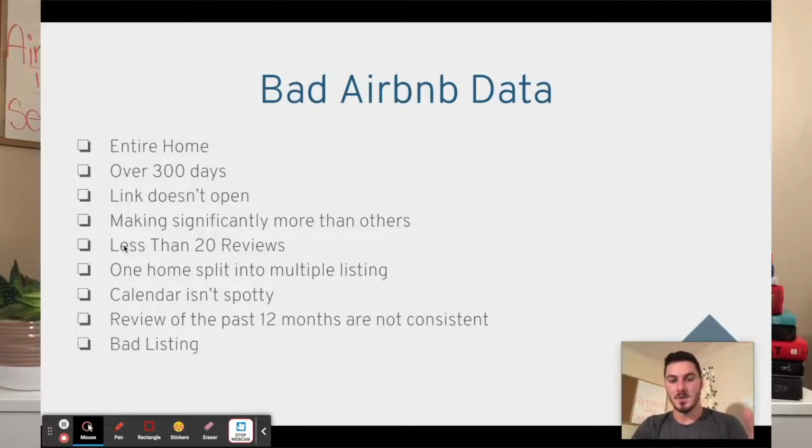Now, the next one we want to go through is less than 20 reviews. This is a very quick way to figure out if it's bad data or not, because typically if somebody is renting out their home on a full-time basis, they're going to be getting multiple reviews every single month, right? So even if you got just 2 reviews every month throughout the entire year, you're at 24. If you have only like 10 reviews throughout the year, and it says you've been booked over 300 days, but you have less than 10 reviews, that doesn't really add up, okay?